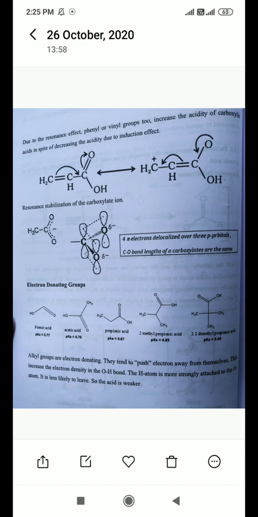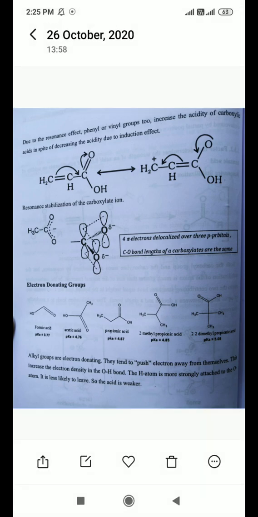Okay, don't forget to write in the answer sheet: if I'm asking about inductive effect, what is positive inductive effect, what is negative inductive effect, you should explain them with the help of different practical examples.